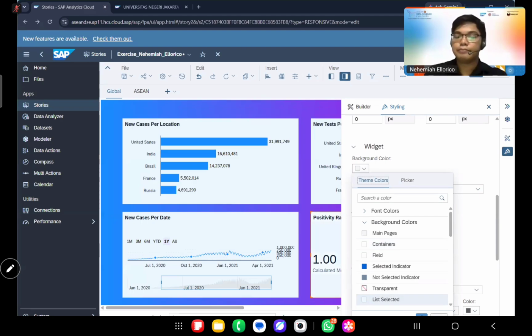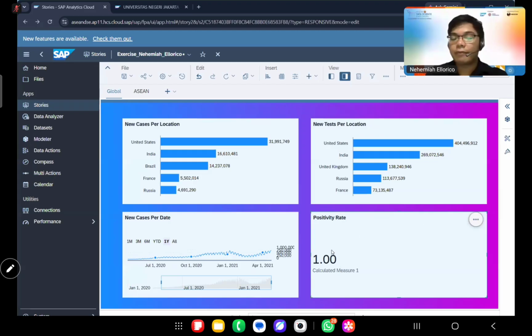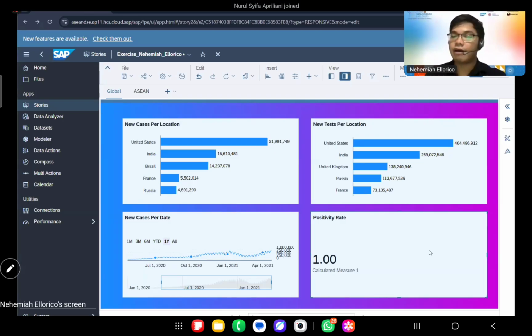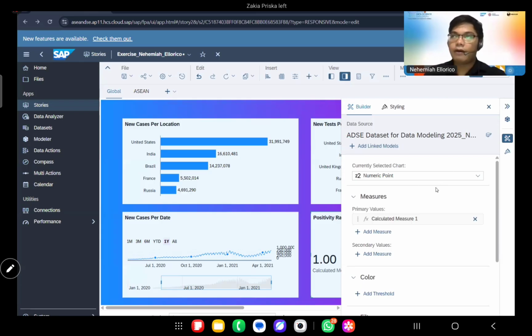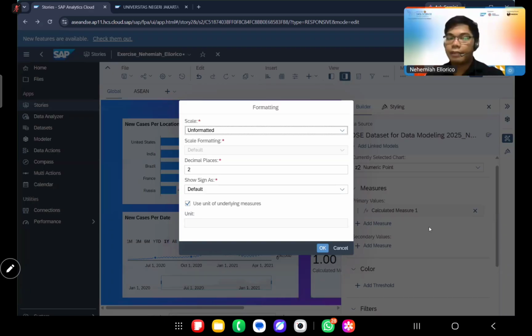There we go. Okay, so a while ago I was also saying that we will be formatting this number because we want it to look like a percentage. So we just have to click on it. We will expand the information window, and then on the measures, we will have these three dots here. We will click those three dots, and then click on format.